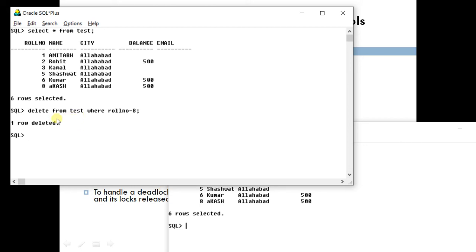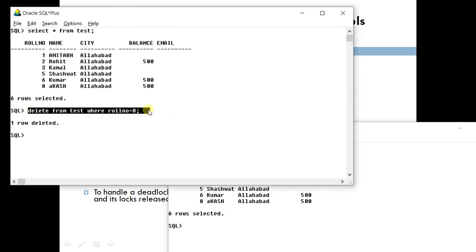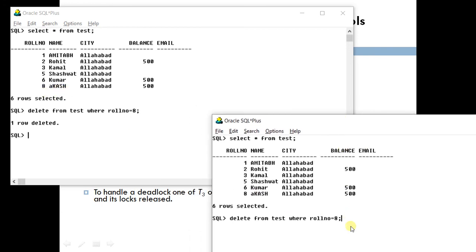But since it is not committed, what happens? First of all, a lock is acquired on roll number 8. Now, if this transaction tries to execute the same query here, it will also try to acquire a lock on this data item. But since it is acquired by the first, it will not be allowed, and this will enter into a wait state, as you can see.